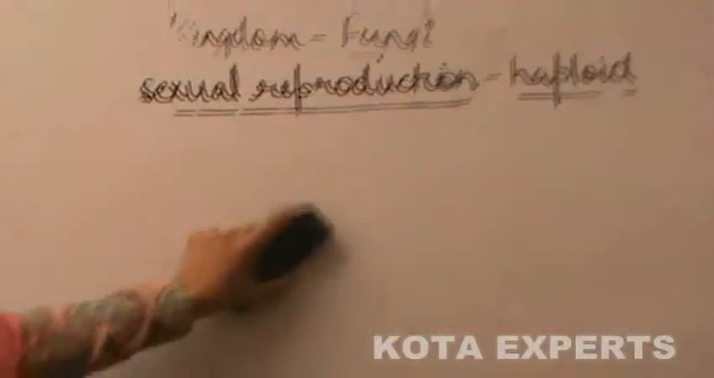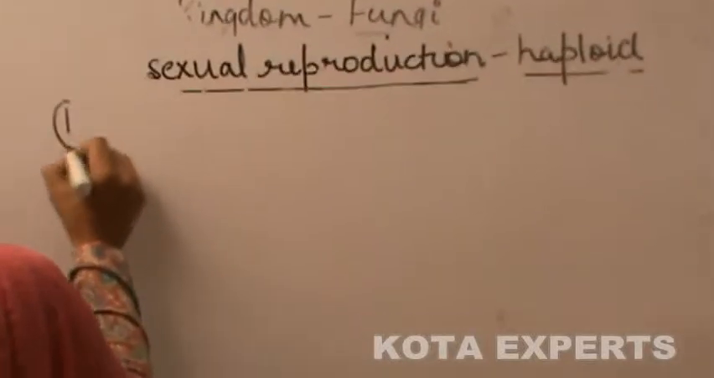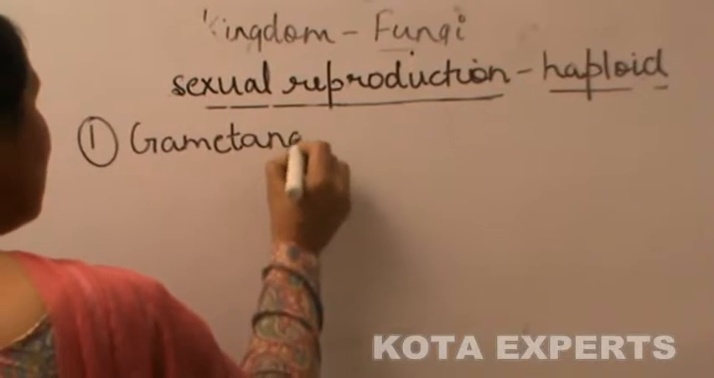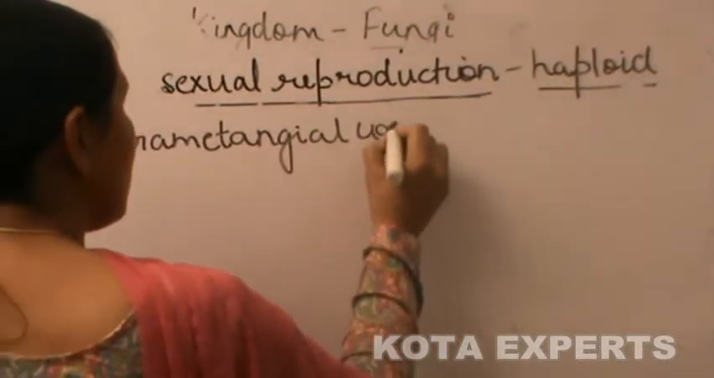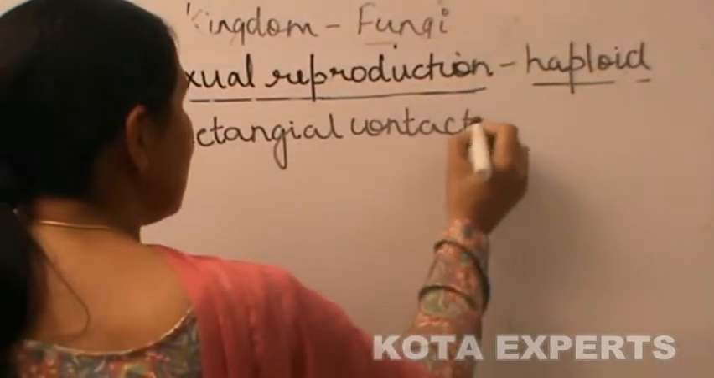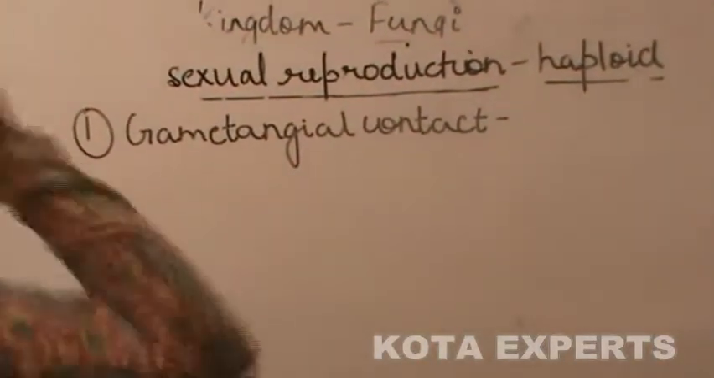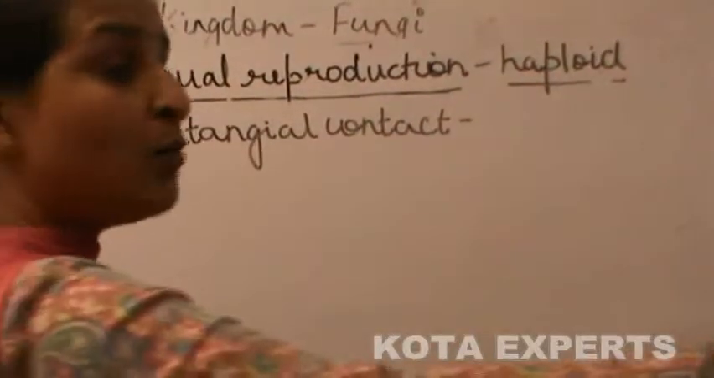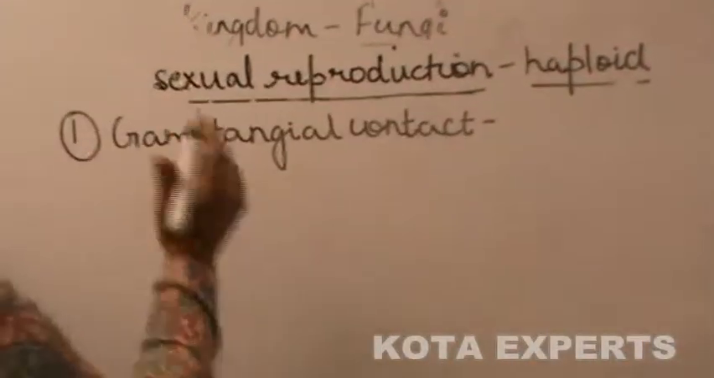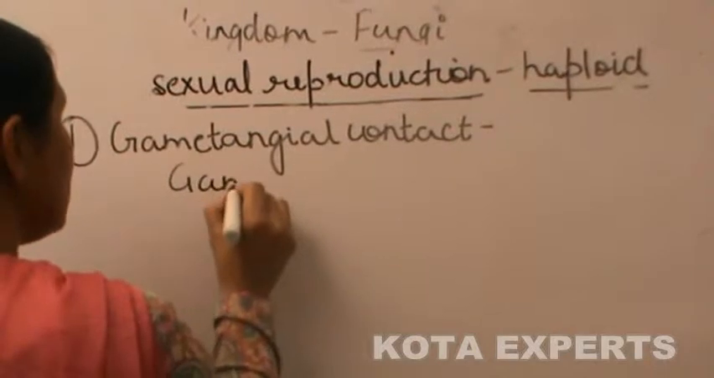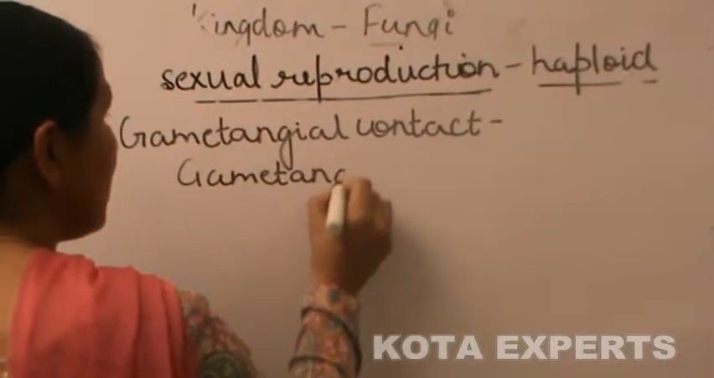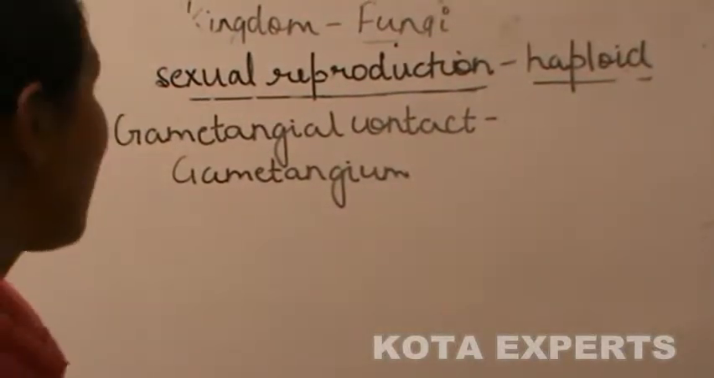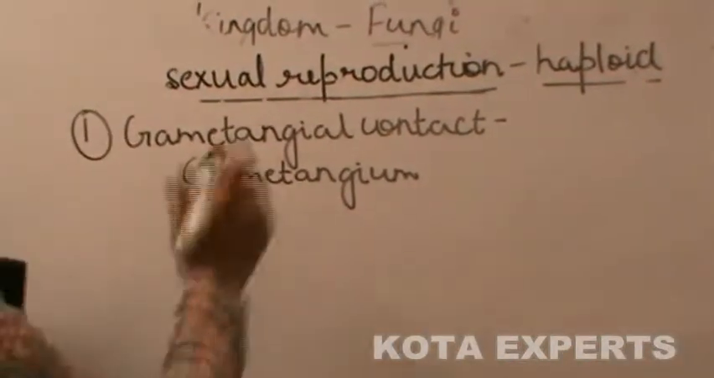Different methods of sexual reproduction. First is gametangial contact. Gametangium is a general term given to the male and the female sex organs.